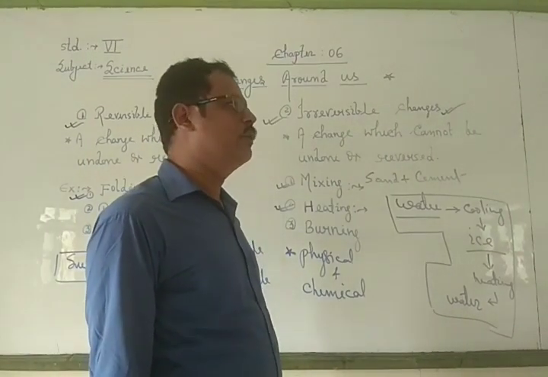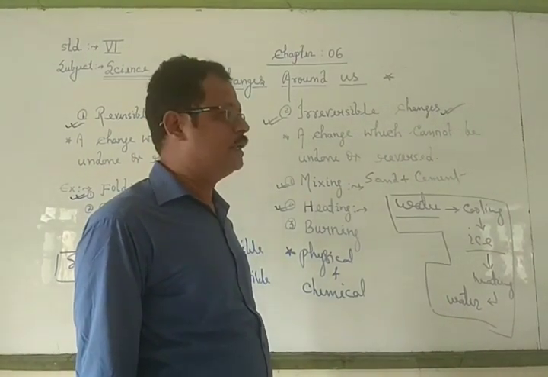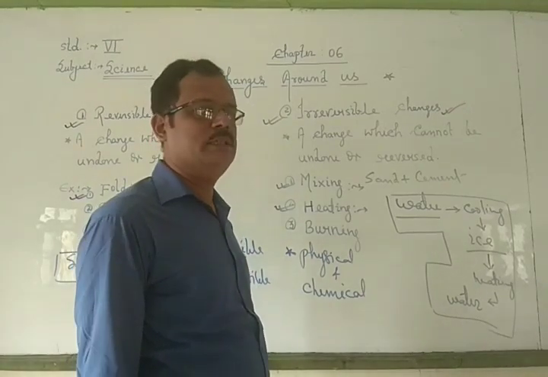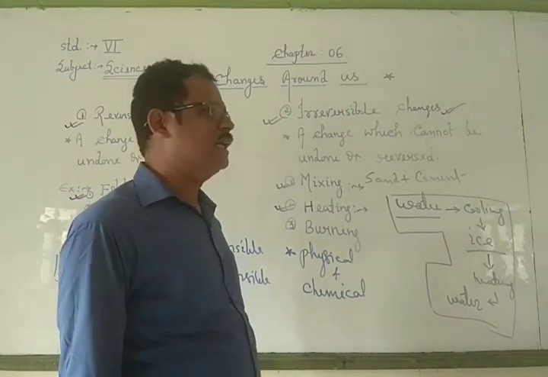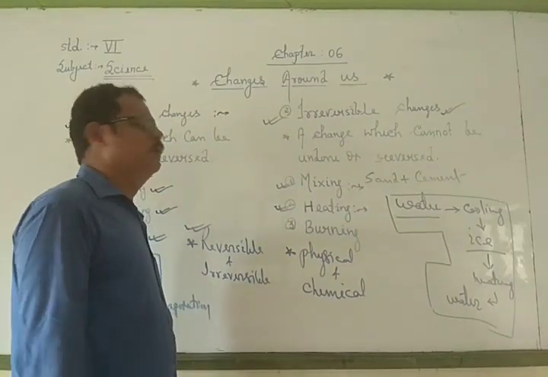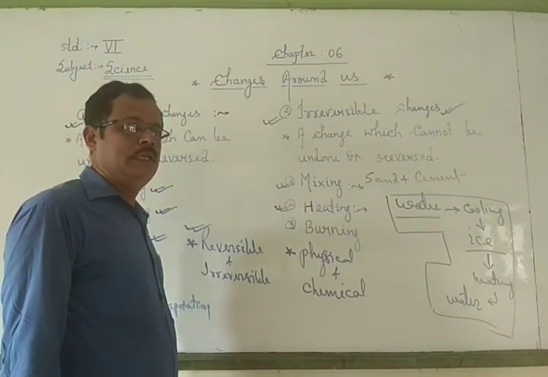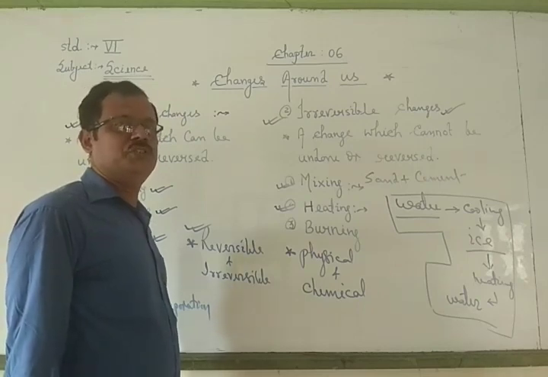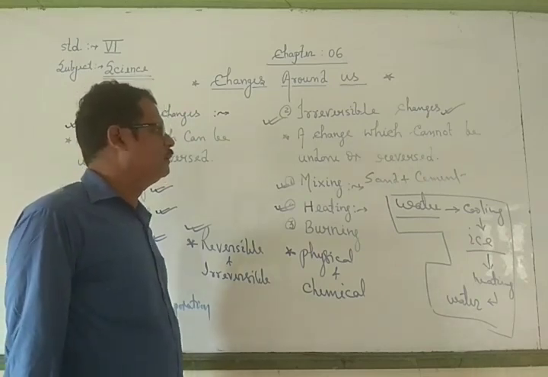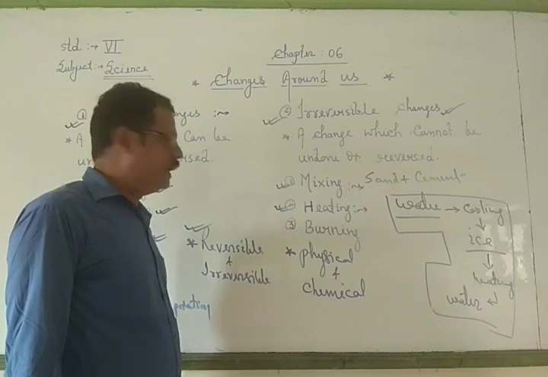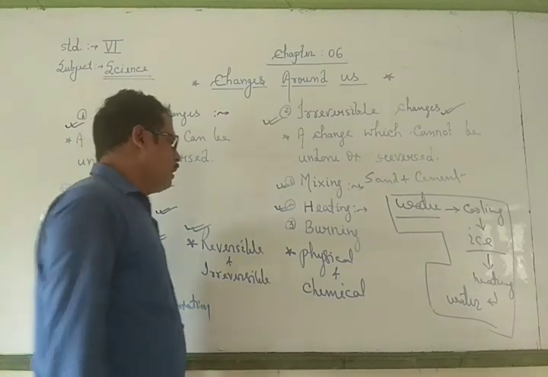This cooked rice we cannot again find or separate in the original form of rice. And various types of substances we cook after heating, we cannot find in the back form or in the original form. So by heating, we cannot find it again.